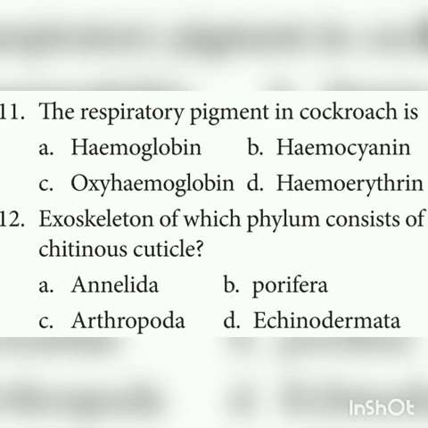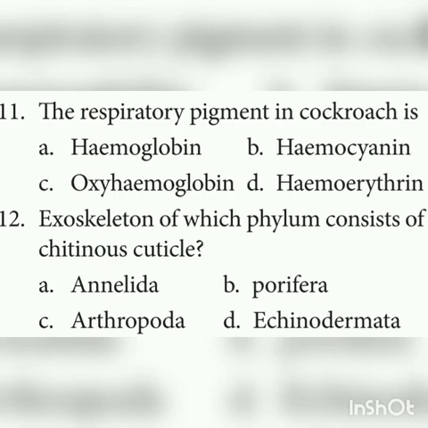11th one. The respiratory pigment in cockroach is. The options are hemoglobin, which is in blood, and oxyhemoglobin, which also relates to blood. Hemocyanin and hemoerythrin are also not present. So the answer is none of the above.